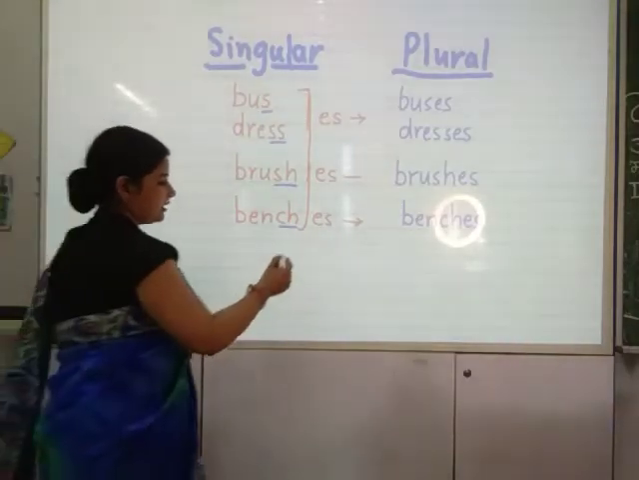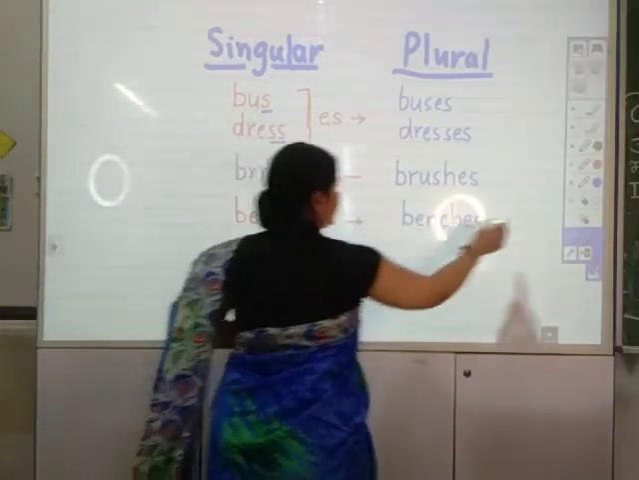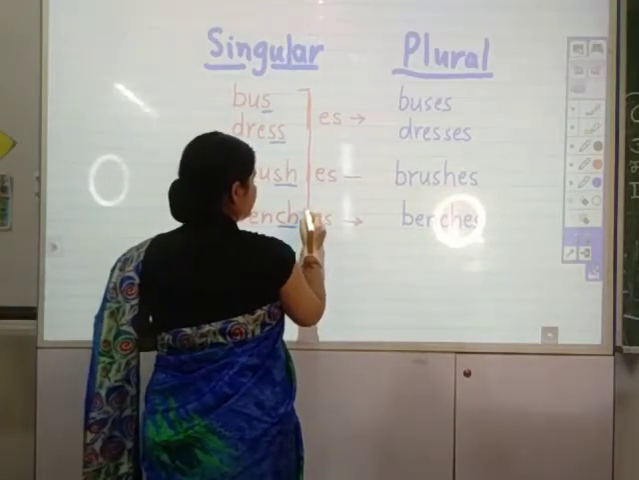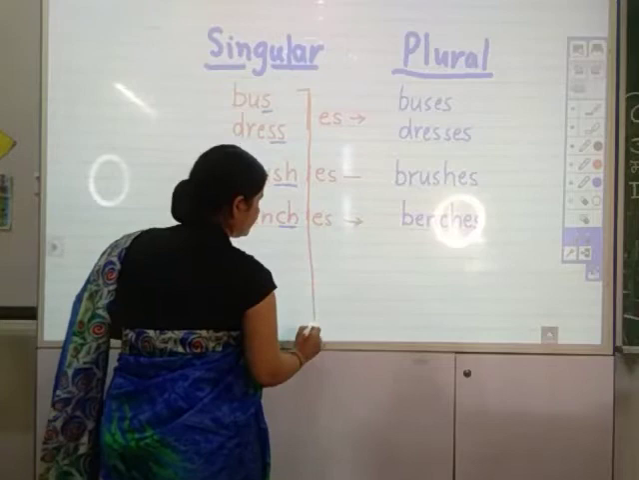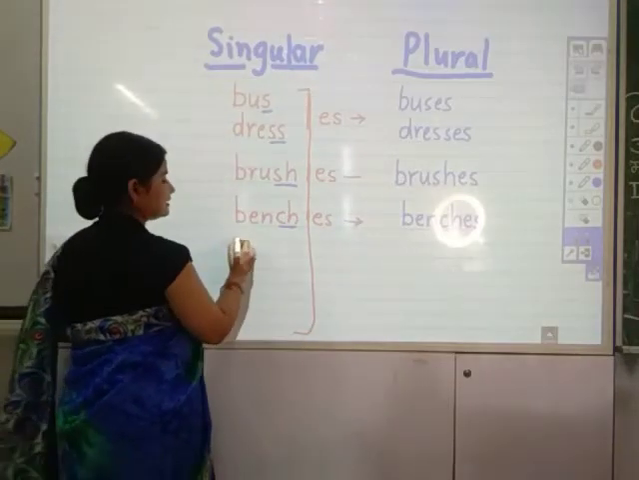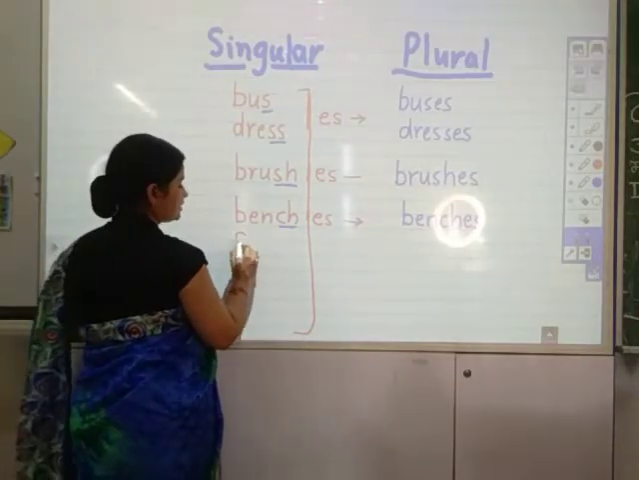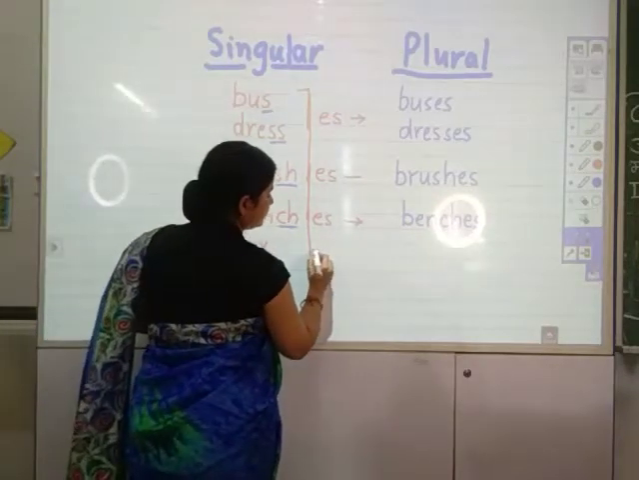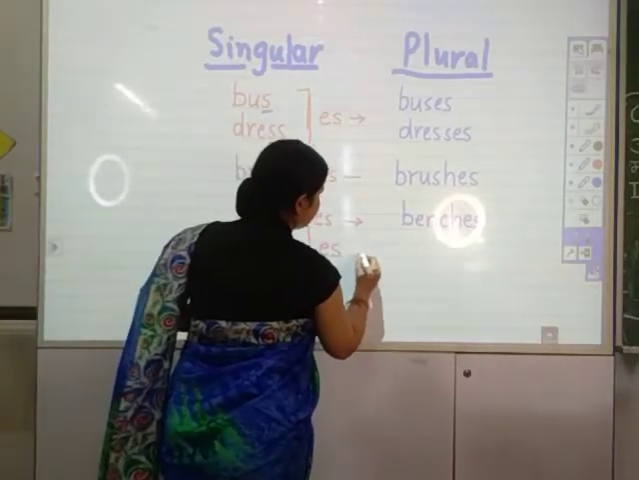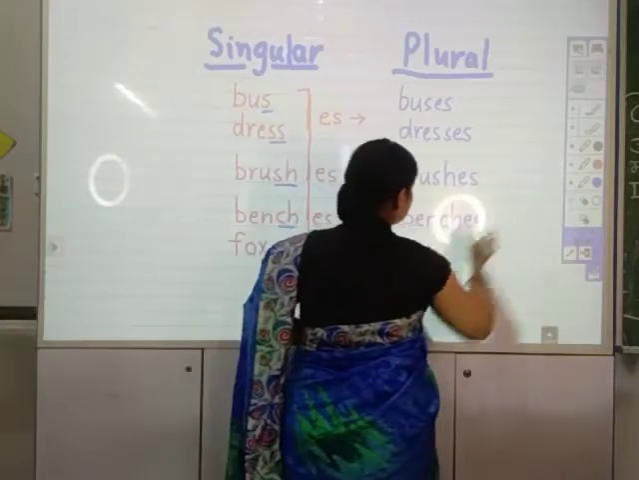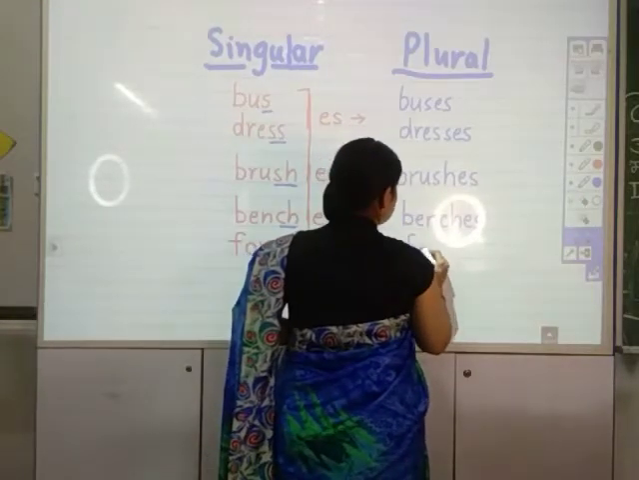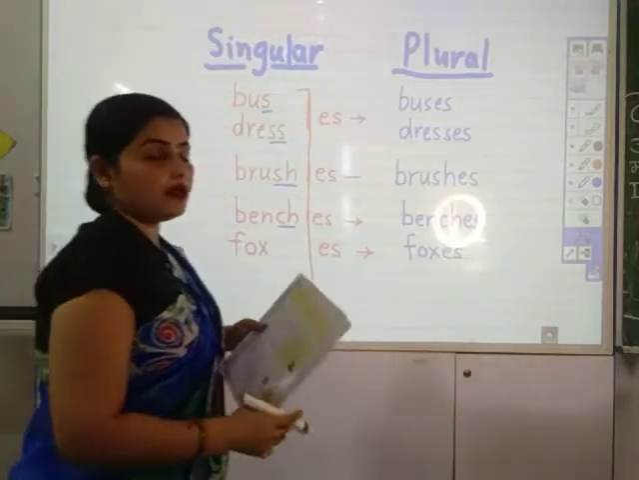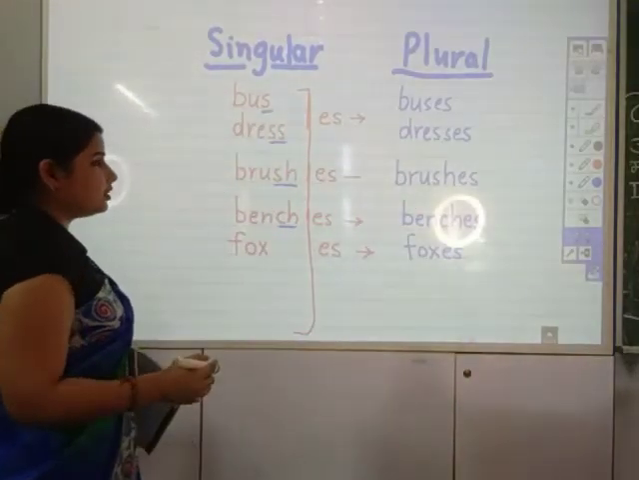Some words which end with X. In the same rule, we are going to cover this also. If any word is there that ends with X, the same rule is there, ES will be added, and the plural word will be foxes. The plural word will be foxes. So, what is